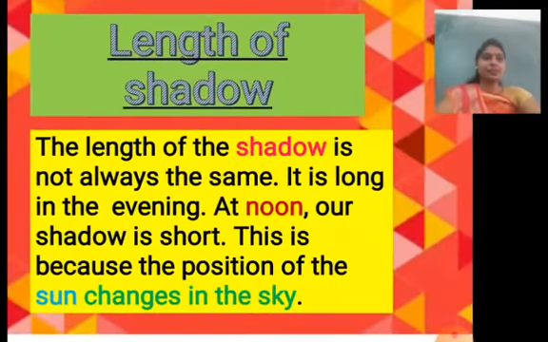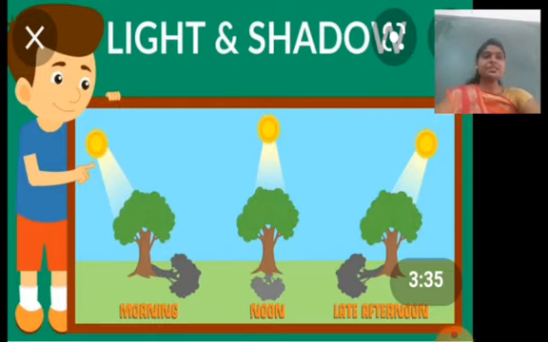Length of shadow. The length of the shadow is not always the same. It is long in the evening. At noon, our shadow is short. This is because the position of the sun changes in the sky. You see this picture. In this picture, sun changes his position.